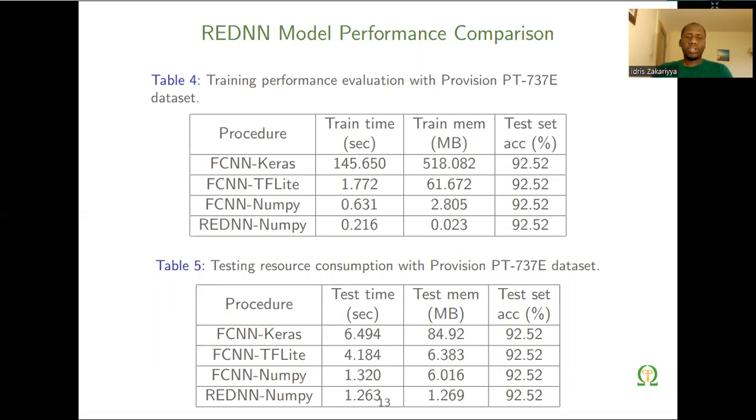As you can see now, we compare with Keras, TensorFlow Lite, and NumPy, and our model in NumPy is more resource efficient than the rest of the models while achieving the same accuracy.